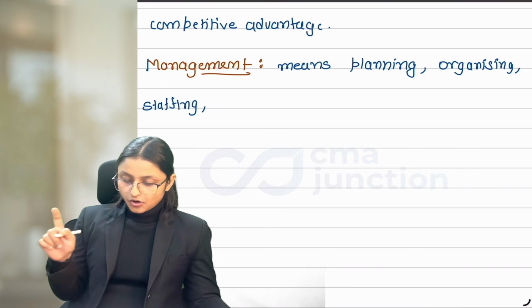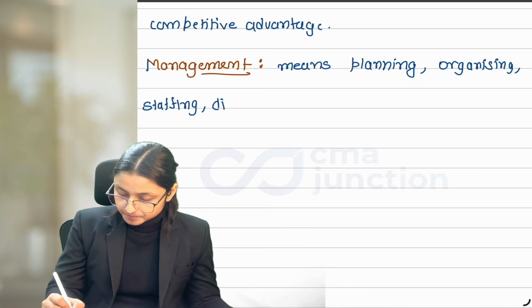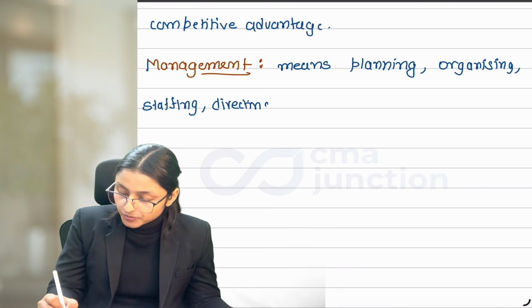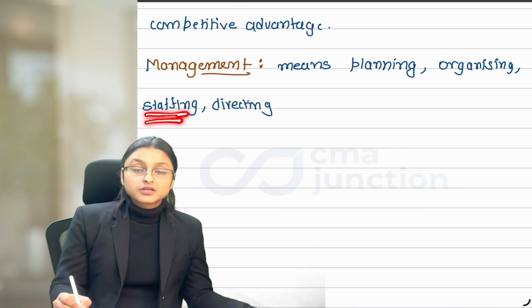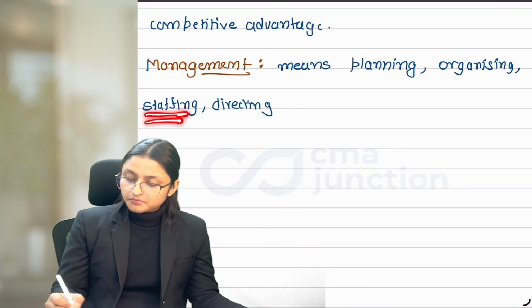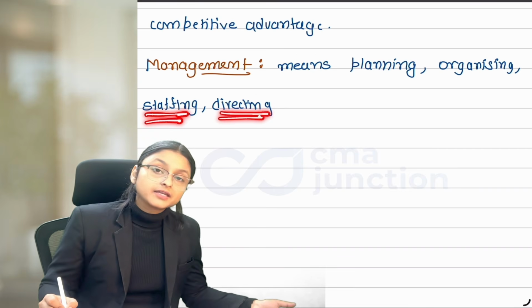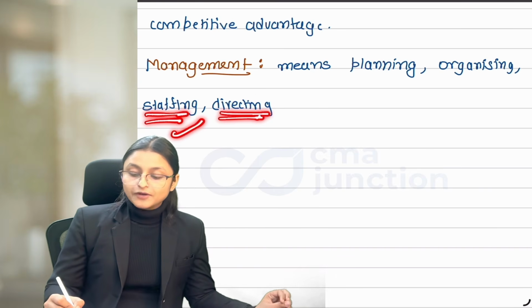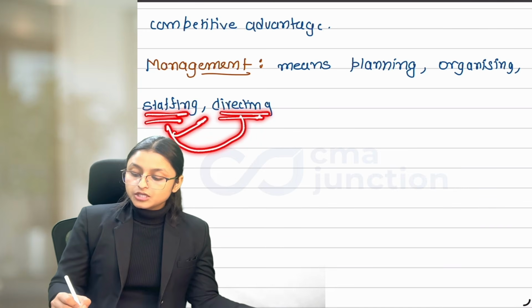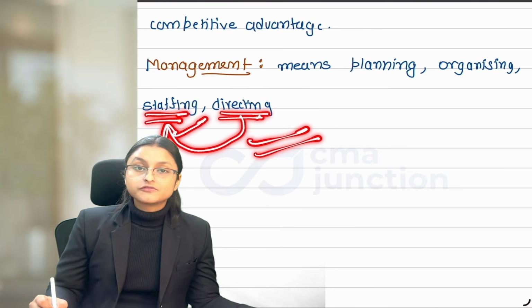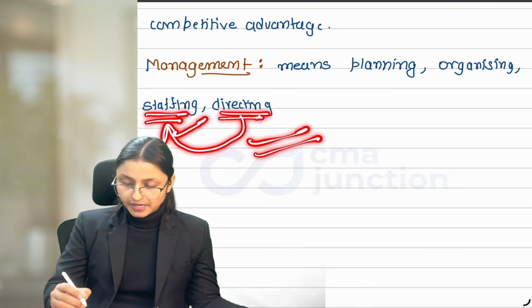Now, planning, organizing, staffing, directing. We have trained the employees about how they can become cost efficient, keeping in mind the long-term impact. But we need to keep on guiding them again and again. It's not like you have trained them and they will do everything right. You need to keep on guiding them to become cost efficient keeping in mind the long-term impact.